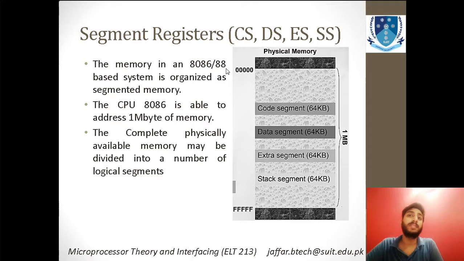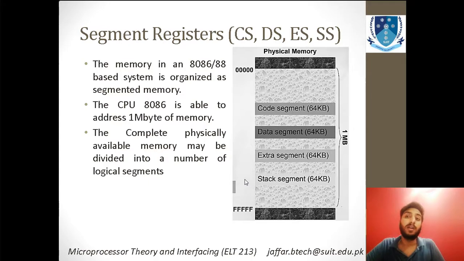Now what is a segment register? I have told you that memory can be divided into different segments. This is your physical memory, and it is divided into the extra segment, stack segment, data segment and code segment. It means that you can store your code here and your data here. If you have some extra pieces of data, let's say an image file, you can store that over here.